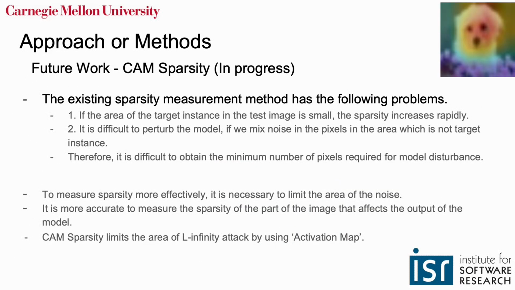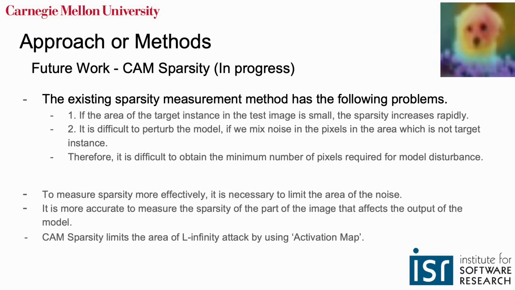The following is the part about the CAM sparsity metric that is currently being added. We discovered the following problems while performing the above sparsity metric. So, to sum up, it was difficult to obtain the minimum number of pixels required for model disturbance.